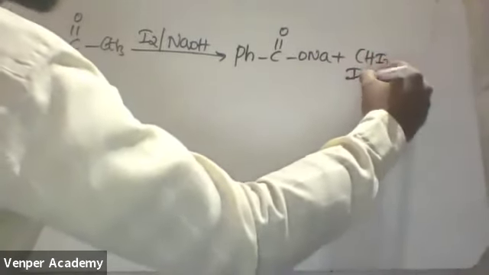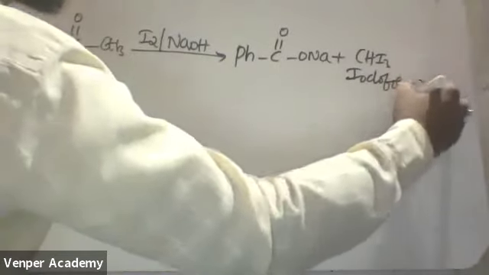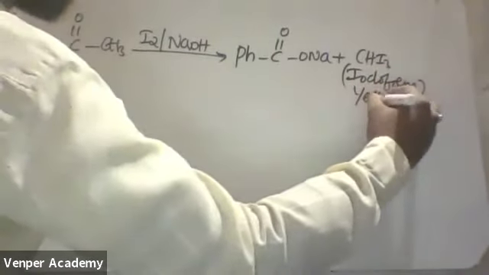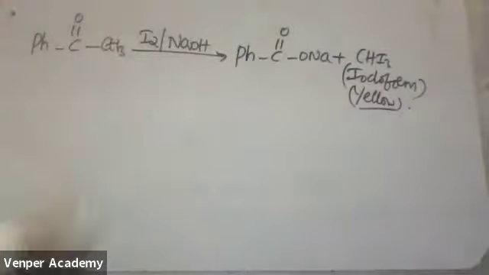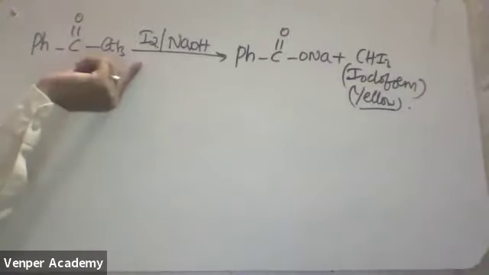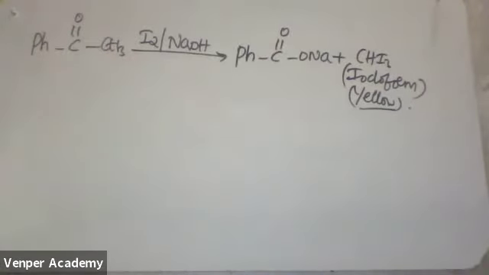This is called what? Your iodoform. This is the important one. The color of this iodoform is yellow. First note down this one. I'll explain the mechanism, and at the last, I'll give the shortcut. It's not like more CH3s are needed; you have to use only one CH3. If one CH3 is there, that is enough.